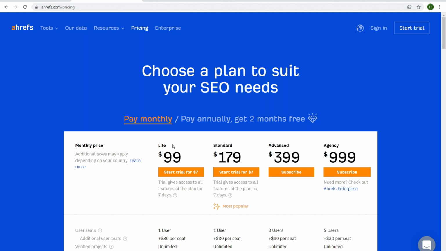Now, Ubersuggest can probably do 80% of what Ahrefs can do, to be honest, as we just viewed in this review comparison video. Where Ahrefs really outshines Ubersuggest, though, is, again, with the backlink profile research, there's just no comparison. Absolutely blows Ubersuggest out of the water. But with other things like keyword research and competitive research of your competitors' websites and site audit, etc., these little things, I wouldn't say Ahrefs is vastly superior. It's still better, but not enough to justify never even taking a look at Ubersuggest.